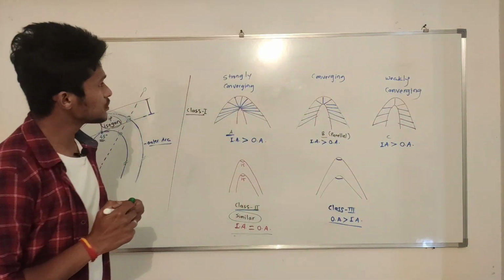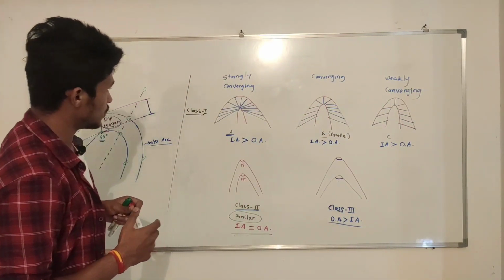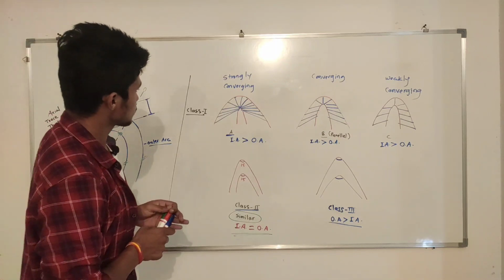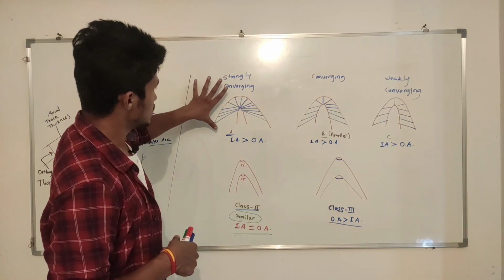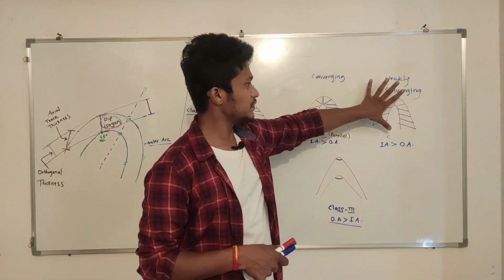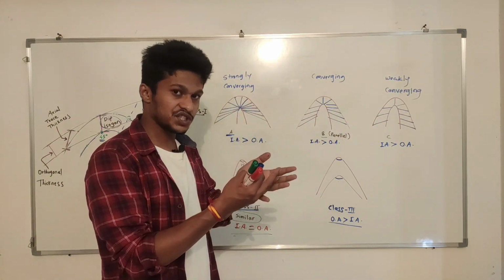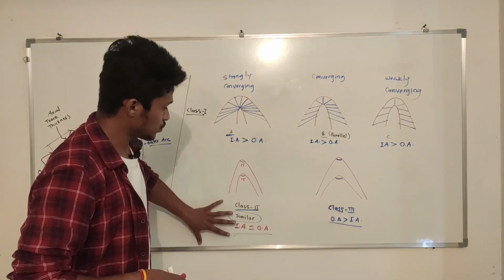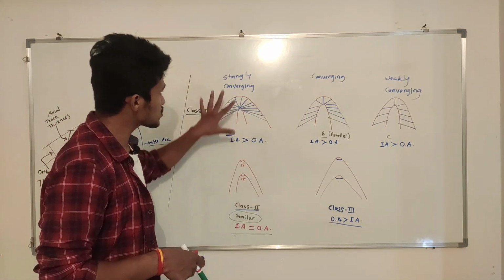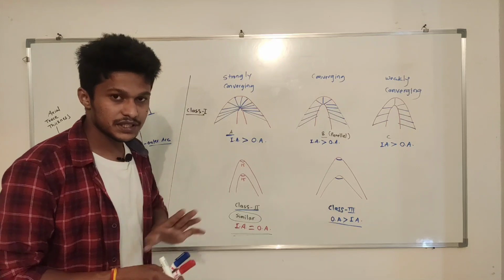I think you can see the board properly. But under class 1 the dip isogons will converge towards each other.